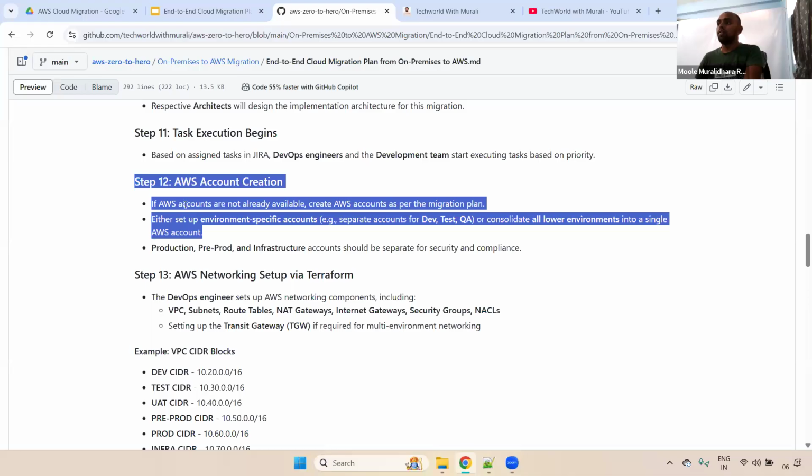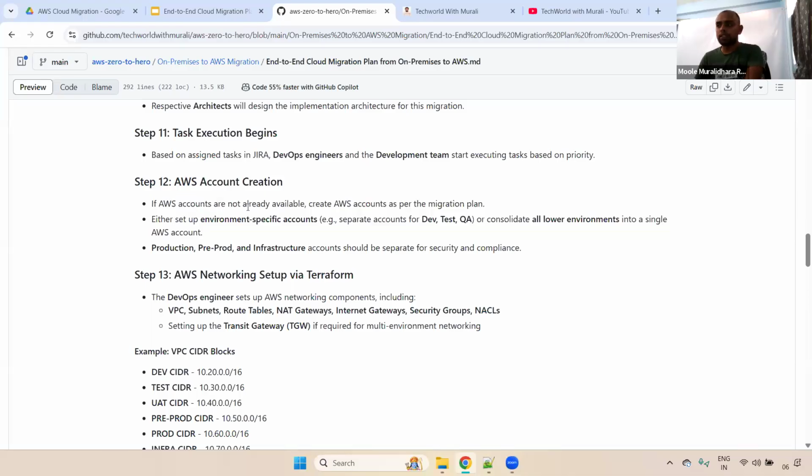Now here, if you don't have any AWS accounts, we will create the AWS accounts. And depends on use cases, depends on project. If we have different environments, as I said, dev, test, QA, UAT, pre-prod, prod, and infra, each individual environment will have a separate AWS account, or for the lower environments we maintain a single AWS account, and for production, pre-prod, and infrastructure related ones we maintain separate AWS accounts.